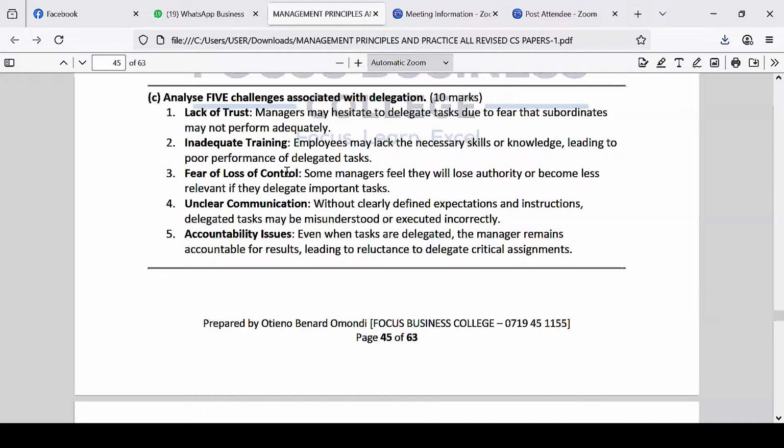Sometimes some managers feel like, because they do those important tasks, they're very important. So if they delegate, then basically the importance for the company goes down. That is one thing that they also feel.